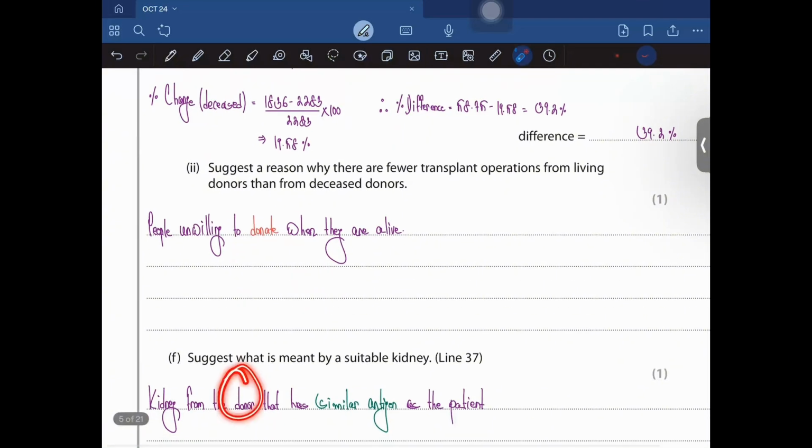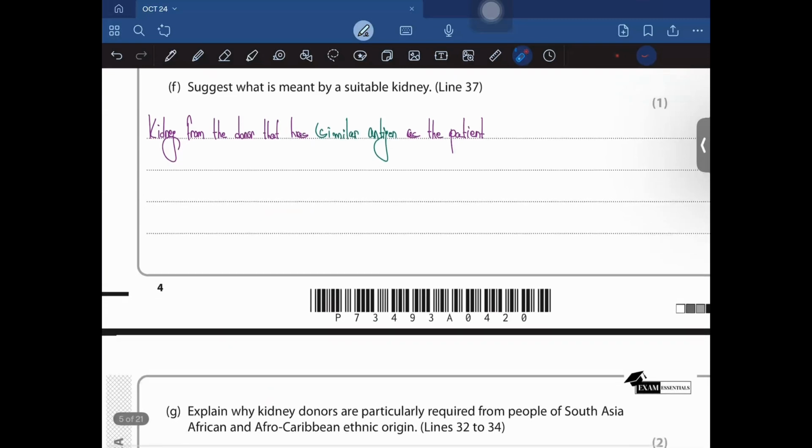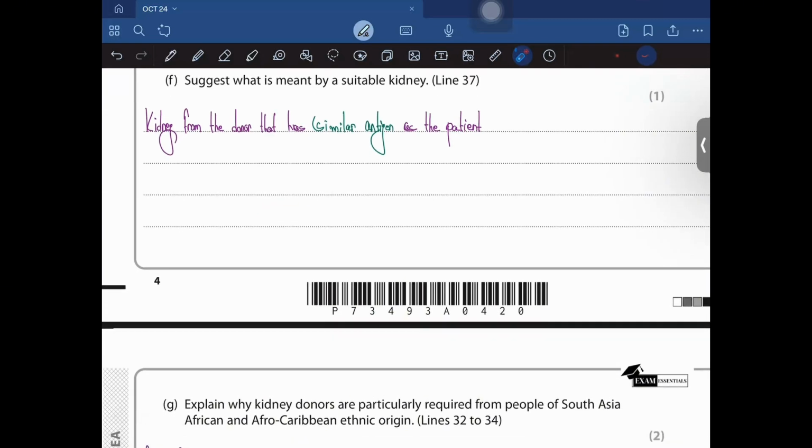Explain why kidney donors are particularly required from people of South Asian and Afro-Caribbean ethnic regions, right? So first of all, if you haven't watched the first part, then I would suggest that you watch the part where I was going through the passage itself, and then you come to this question.